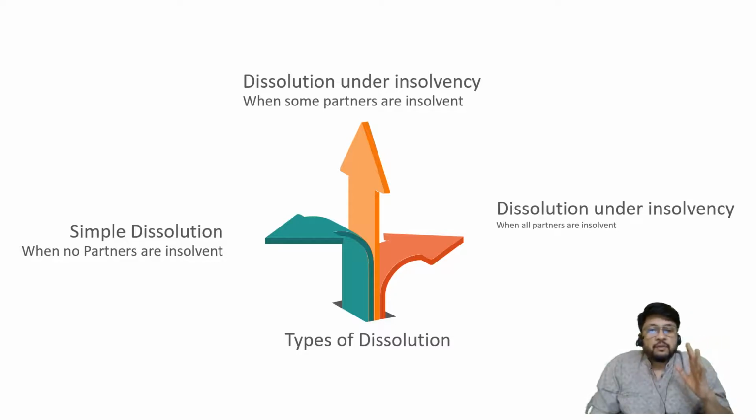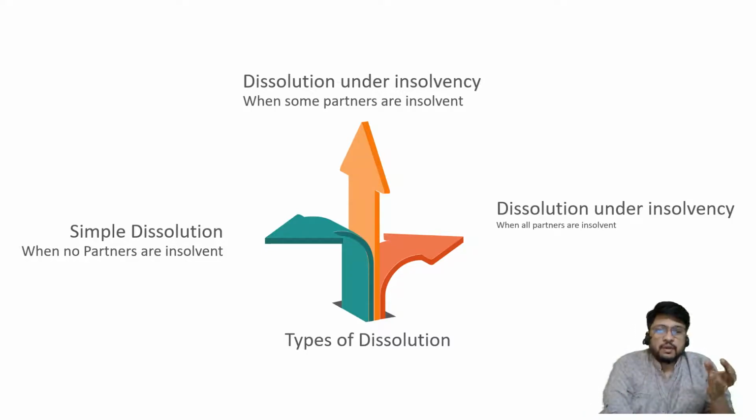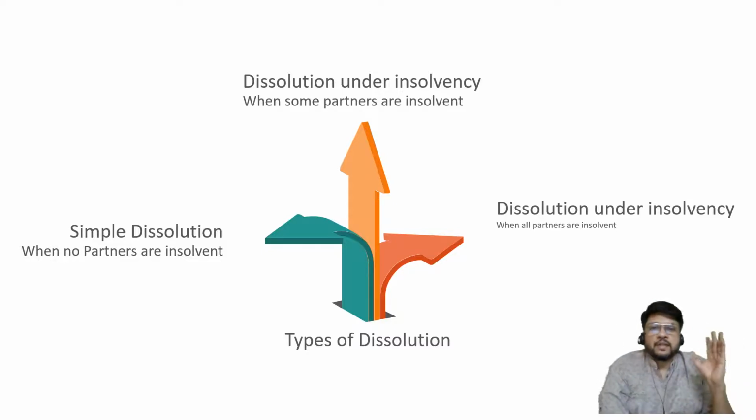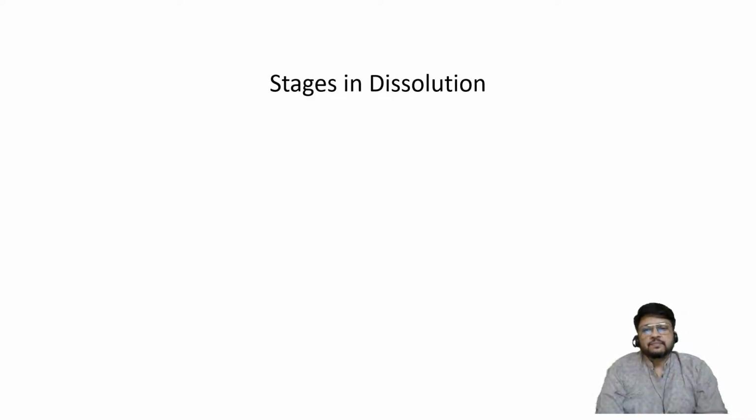So we'll have to be careful while reading the problem and identifying whether we are going to consider simple dissolution, or dissolution under insolvency where some partners are insolvent, or dissolution under insolvency where all partners are insolvent. So the type of problem has to be understood carefully in the reading stage itself.